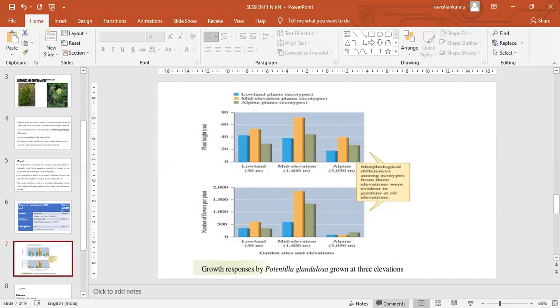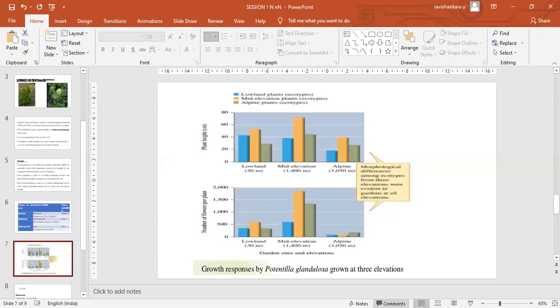In the lowland, the blue one, which is the lowland plant, has a moderately high height, and the mid elevation has shown good plant height, and the other one showed moderate. So see the comparison of the three varieties of plant in three different climatic conditions. The nature of the climate nurtured their growth variously, even though the genotype is the same.